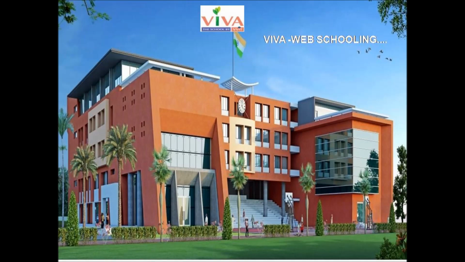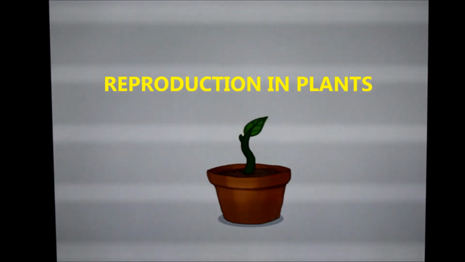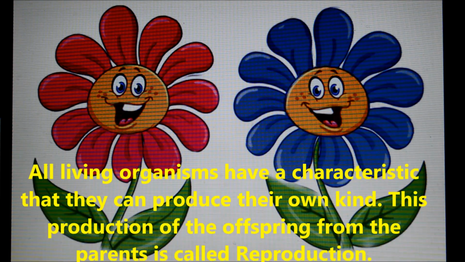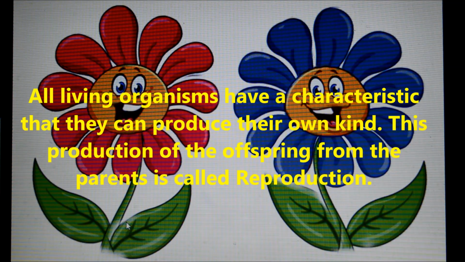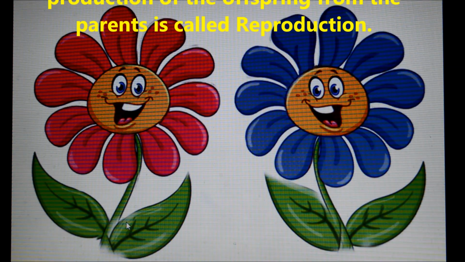In this section, you are going to learn about reproduction in plants. Let us study what is reproduction. All living organisms have a characteristic that they can produce their own kind. This production of offspring from the parent is called reproduction.